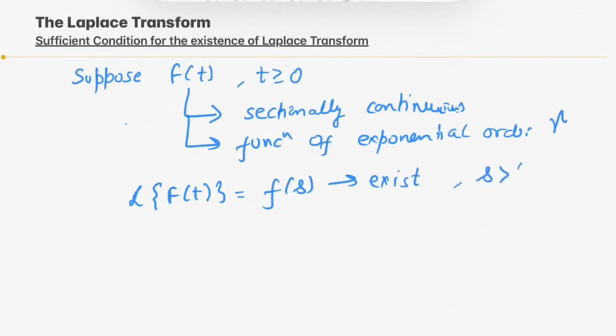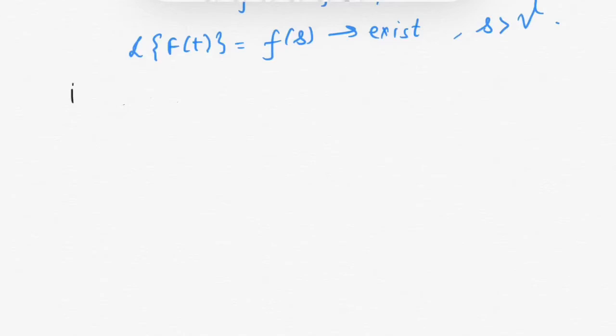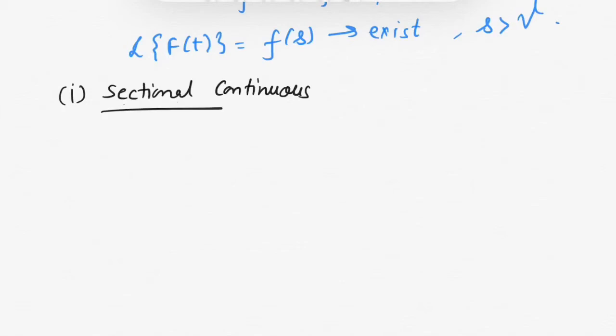than gamma. Okay, now let us see what is sectionally continuous and what it means by a function of exponential order. First is sectionally continuous.